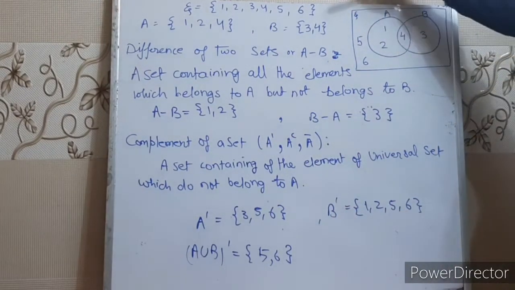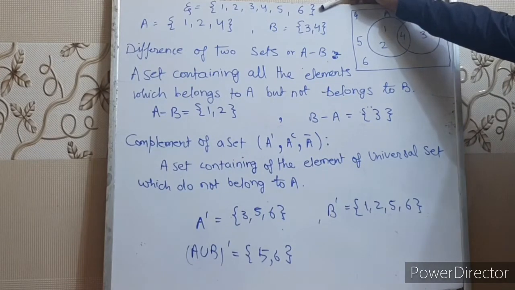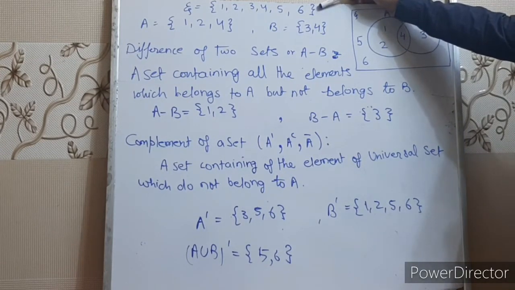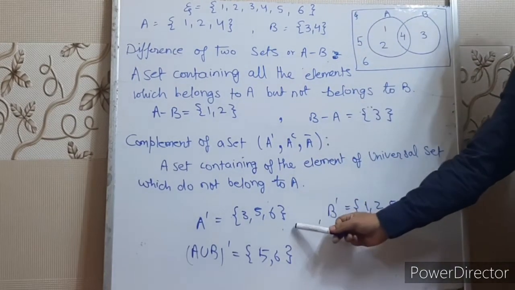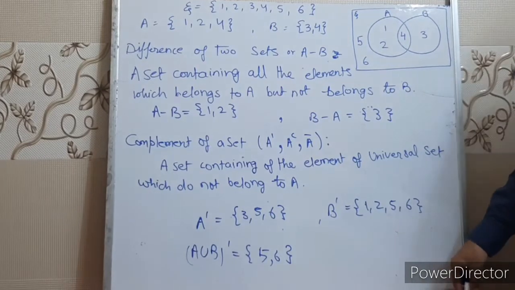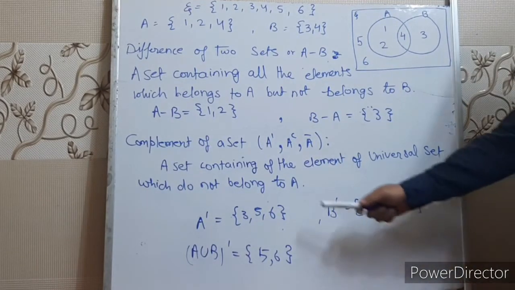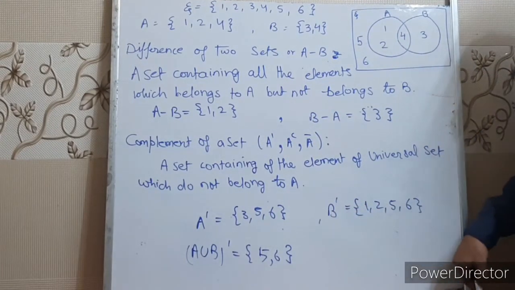See, children, the universal set has elements 1, 2, 3, 4, 5, 6 and set A has elements 1, 2, 4. So if you remove 1, 2, 4 from the universal set, whatever elements are left will represent A complement. So A complement here will be 3, 5, 6.